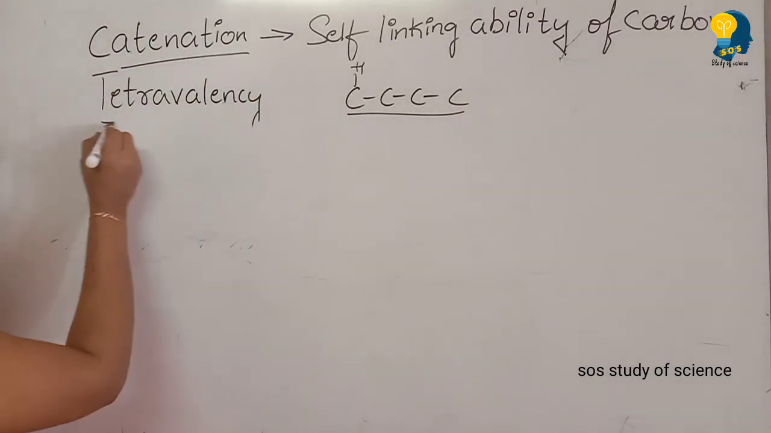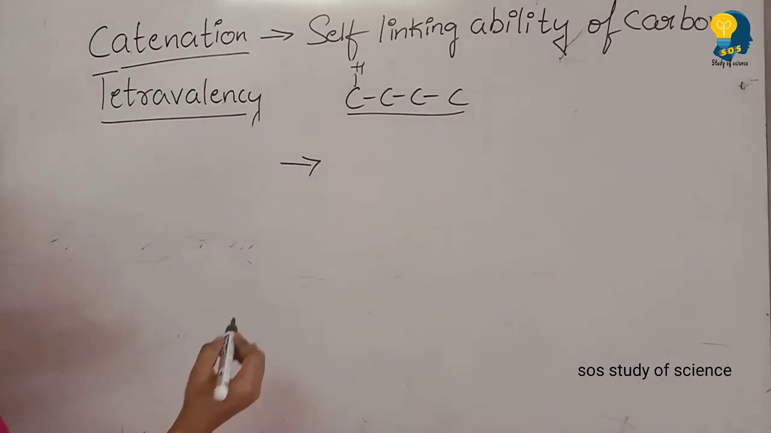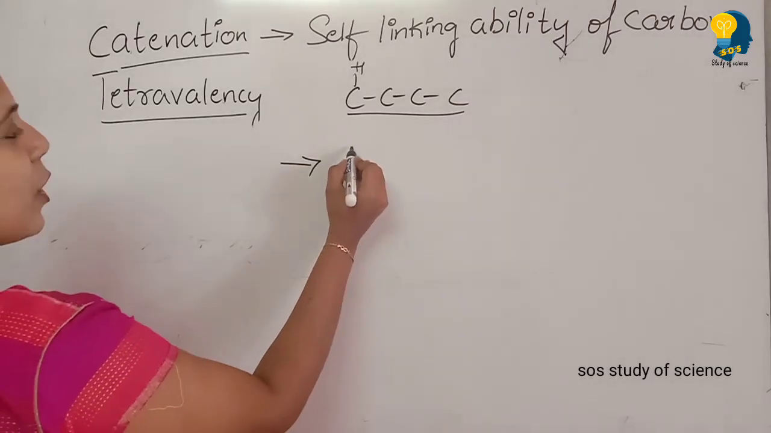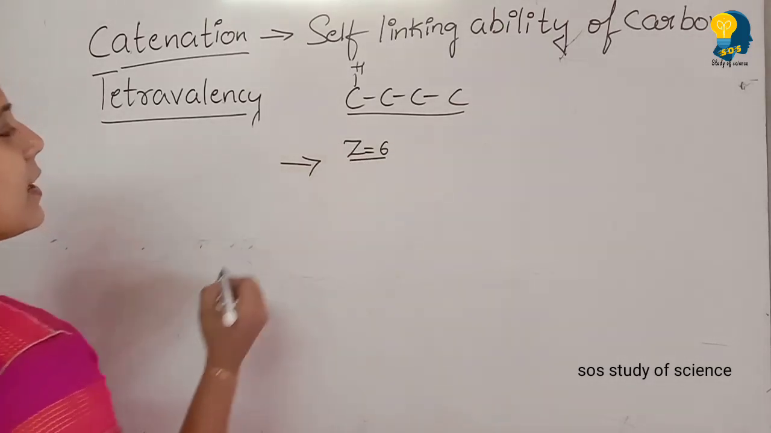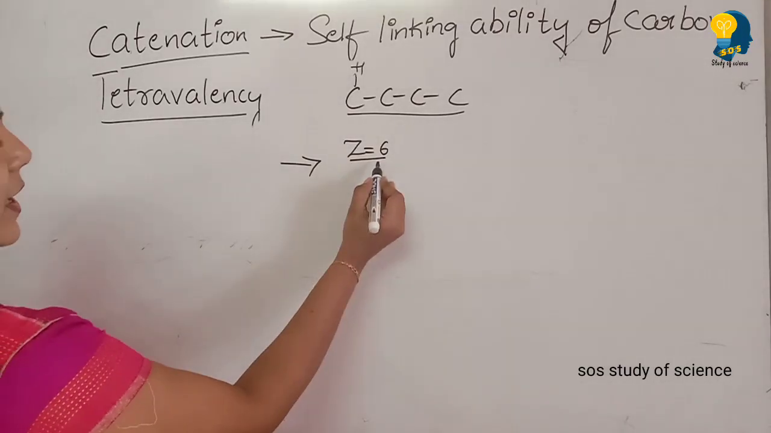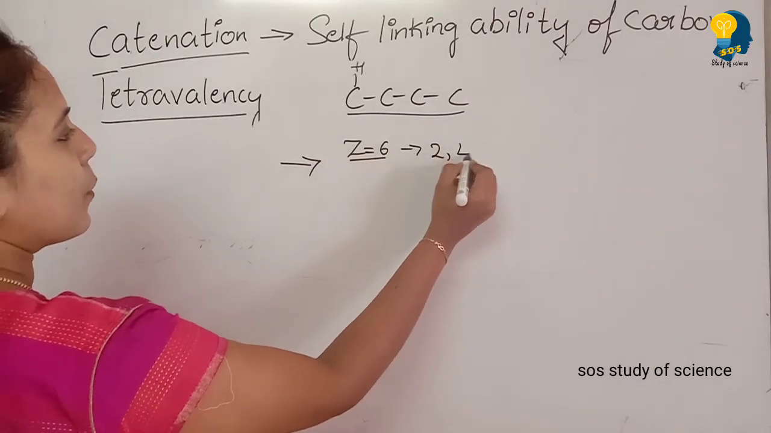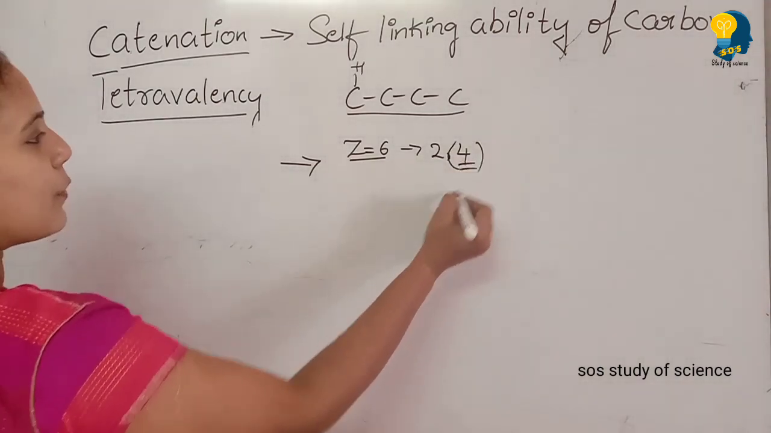What is meant by tetravalency? When we talk about tetravalency, carbon has 4 valence electrons. First of all, you should know how to find the valence electrons. The atomic number of carbon is 6. Atomic number is denoted by Z. So its electronic configuration is 2, 4. If we look at the outermost shell, we have 4 valence electrons. So carbon has 4 valence electrons.